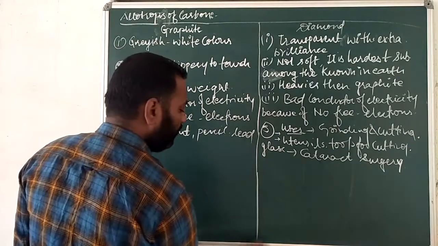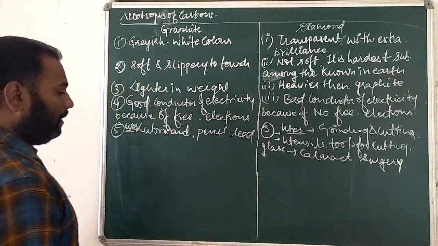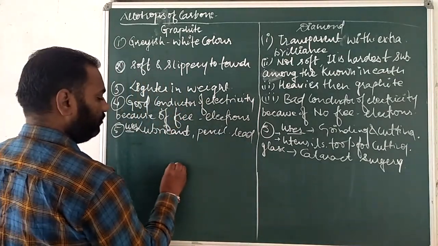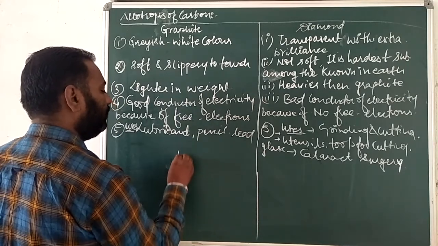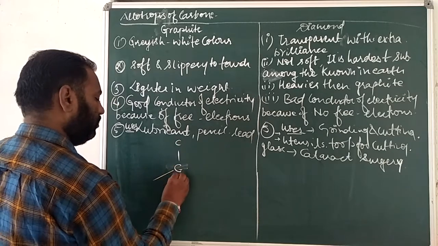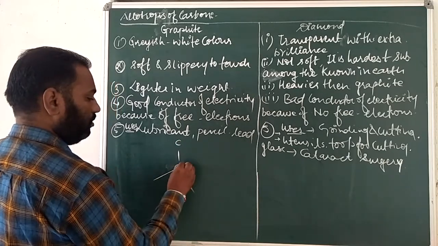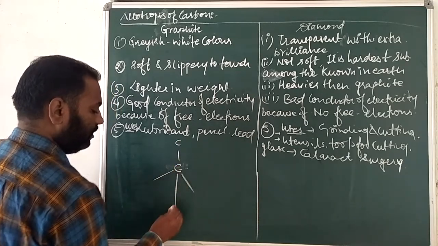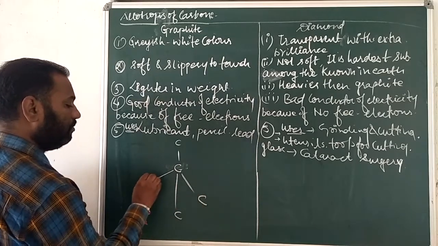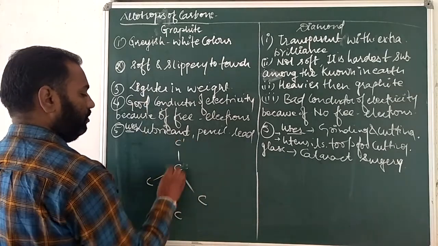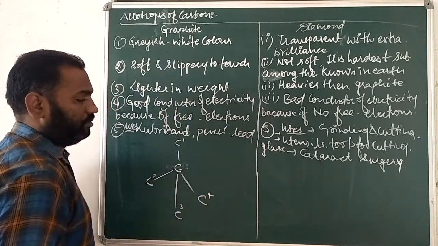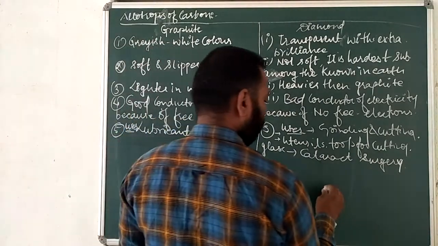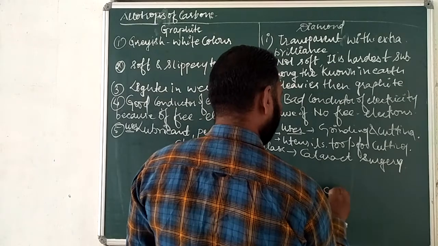And what is the structure of this? This is carbon, this is carbon, this is the 1, 2, 3, and 4 times.